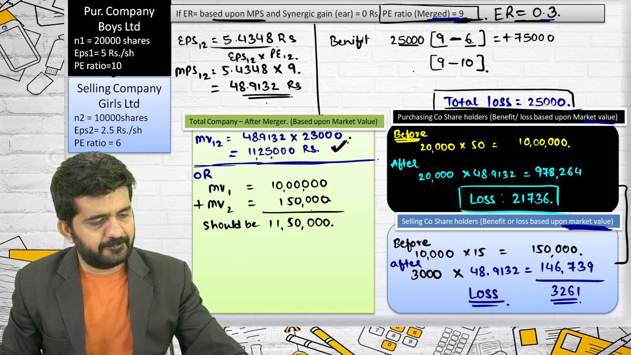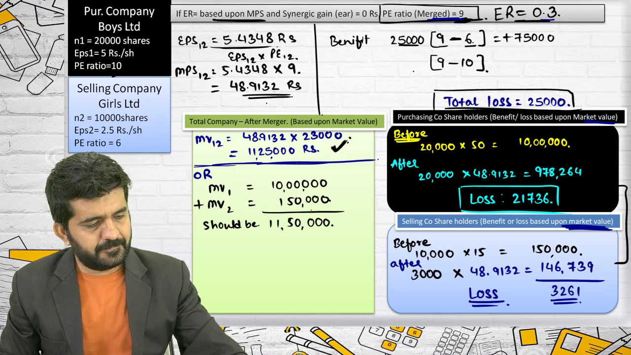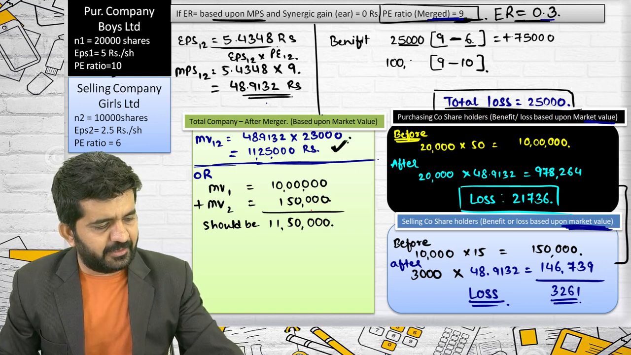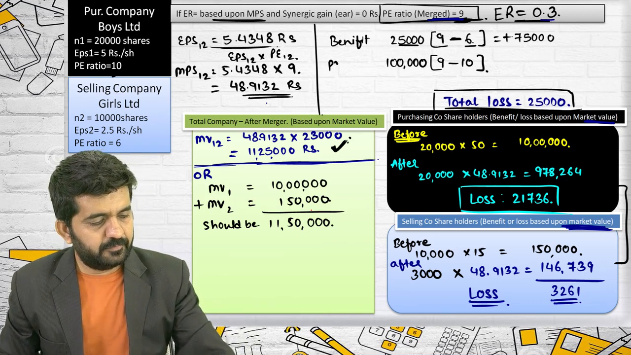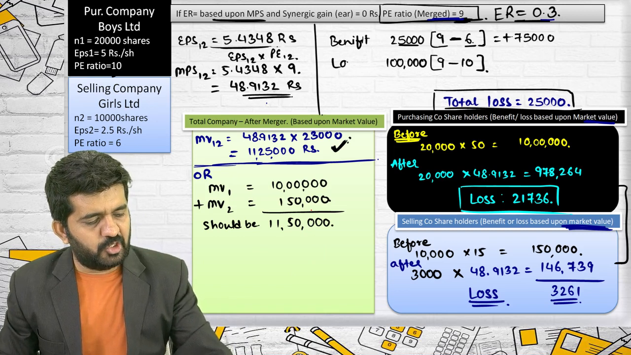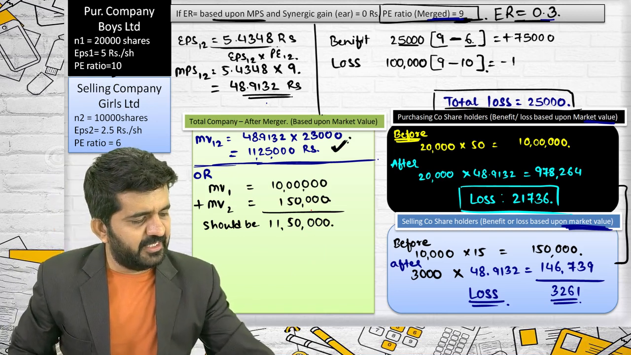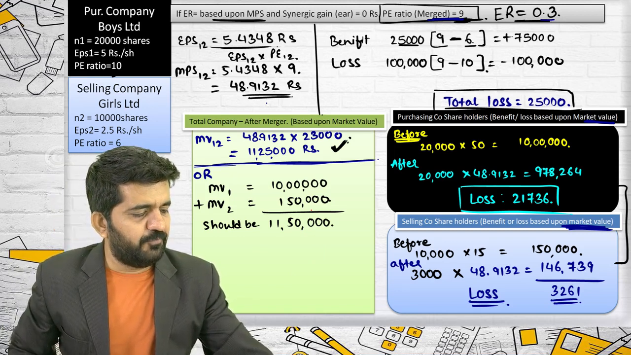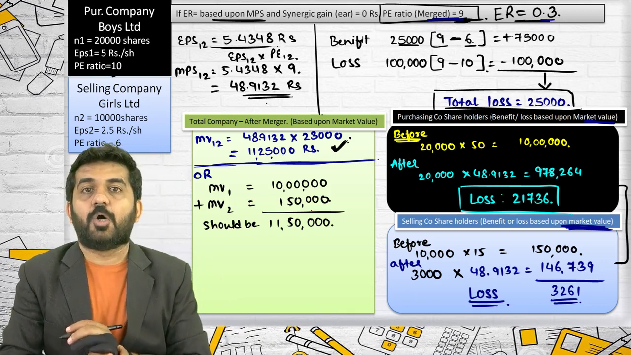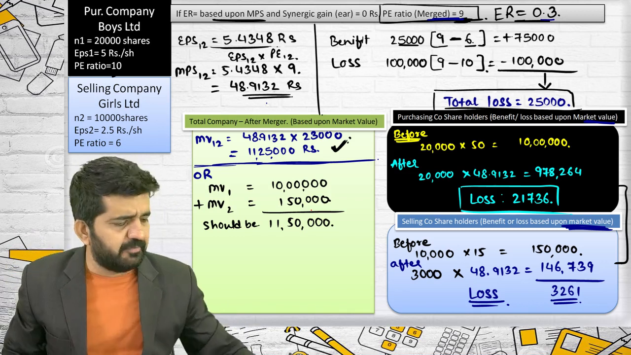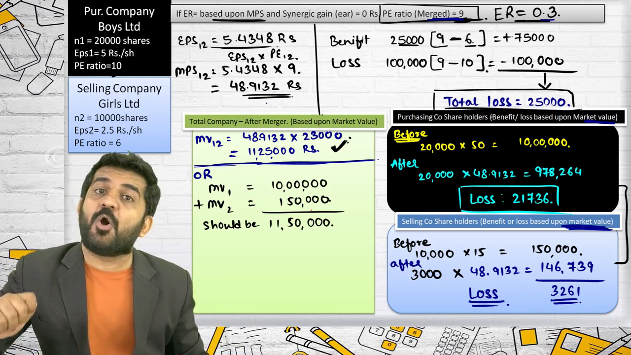Earnings of the purchasing company into difference in PE ratio. Earnings is 1 lakh. Difference in PE ratio is -1. So the loss would be minus 1 lakh. Exactly. This is a loss of -1 lakh. And if you net it off, your total loss will be 25,000, which will be distributed between the two companies based upon exchange ratio.